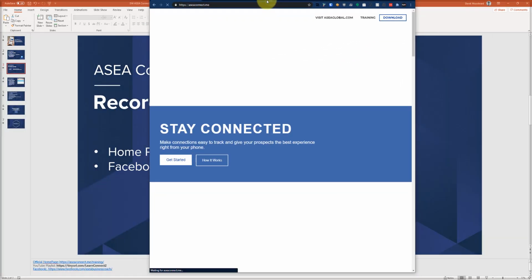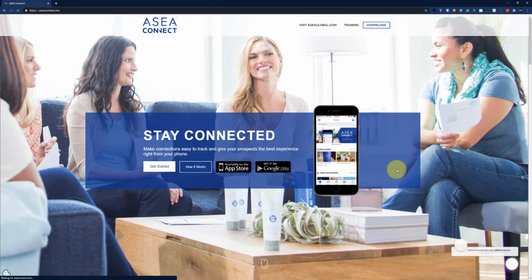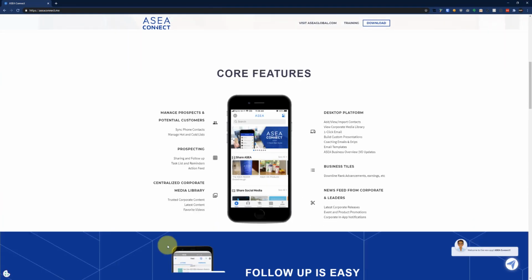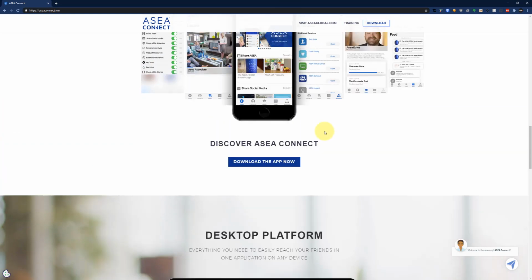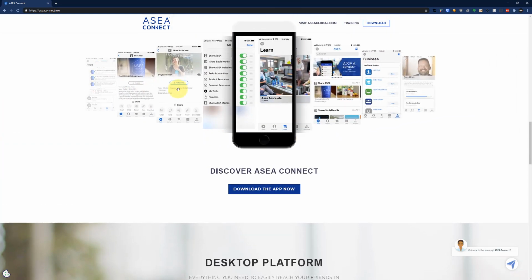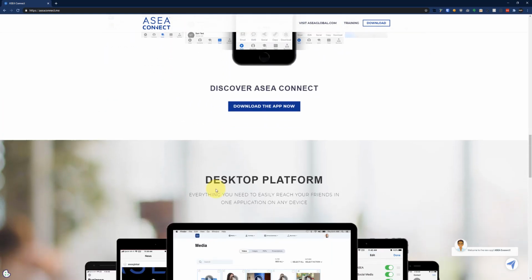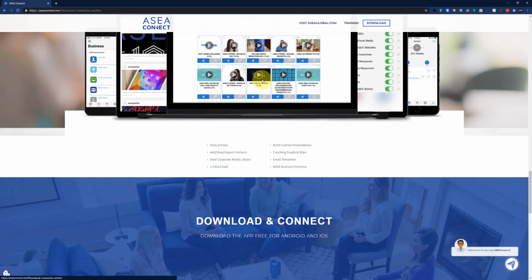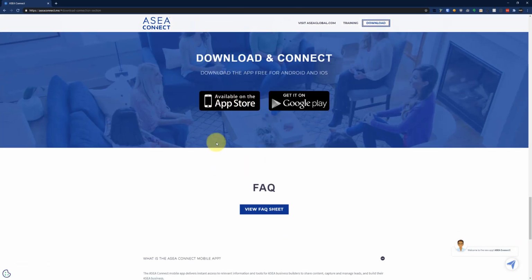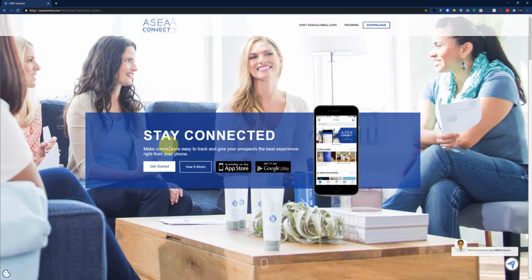ASEAConnect.me is where you can find access to our trainings as well as learn more about some of the core features and how to use this app. You can download the app directly from here, and it will take you to our download buttons. If you're accessing this site on your mobile, you can go down here and download it and learn more about this app.